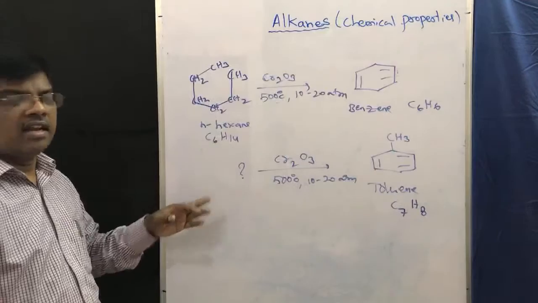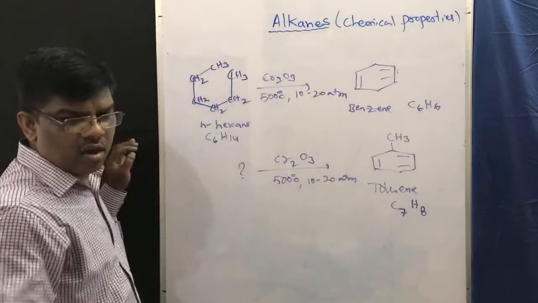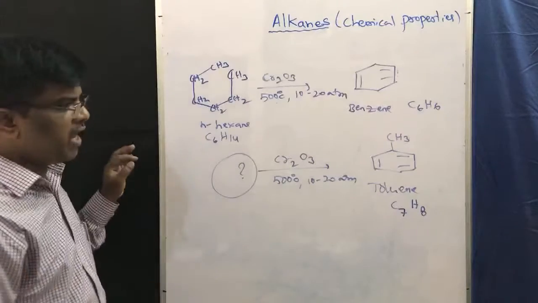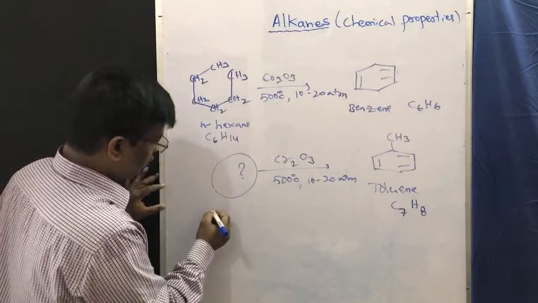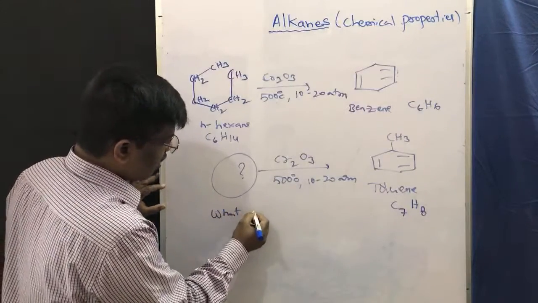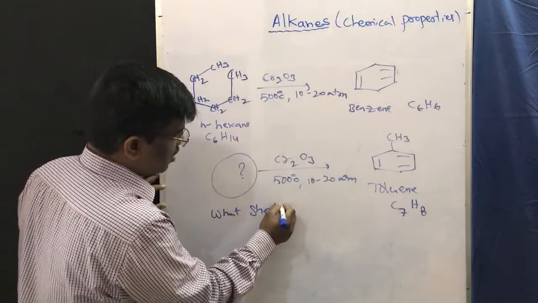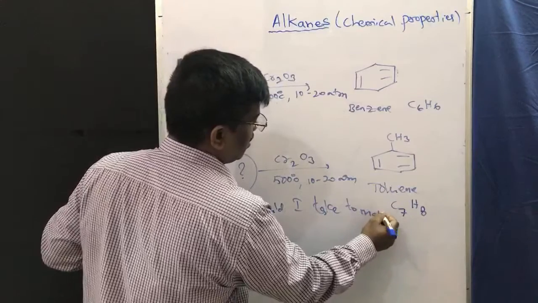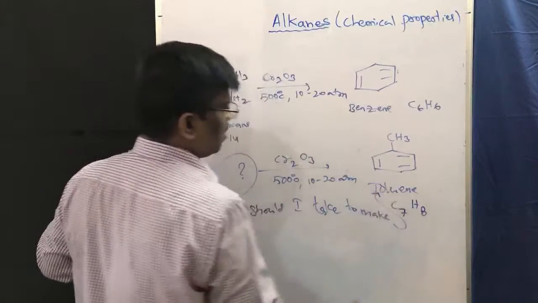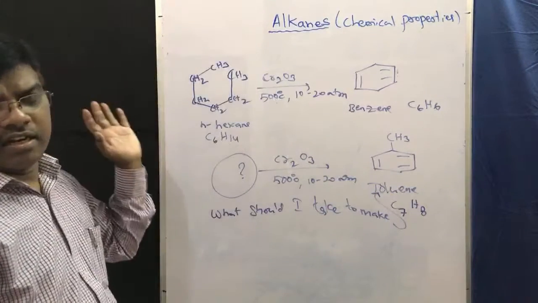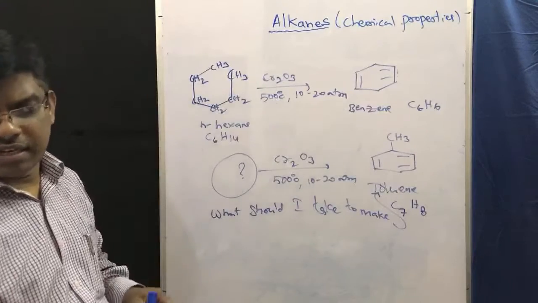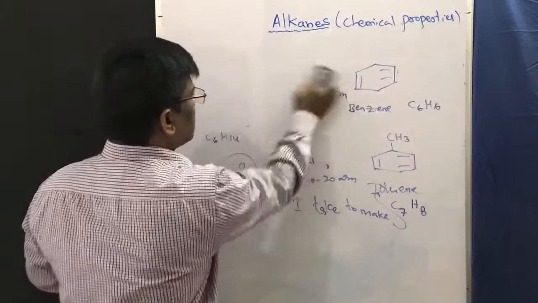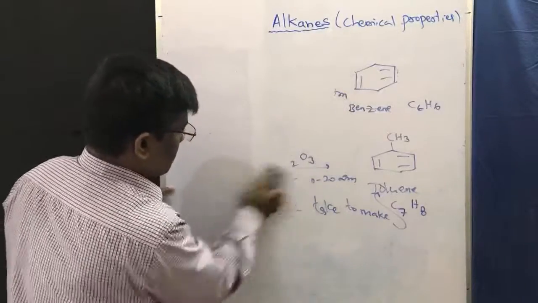So what is the answer? Think and write down in the comment box. What has to be taken? Friends, to make toluene by aromatization, what alkane should I take? Write your answers in the comments box. At the end, I will give the answer.